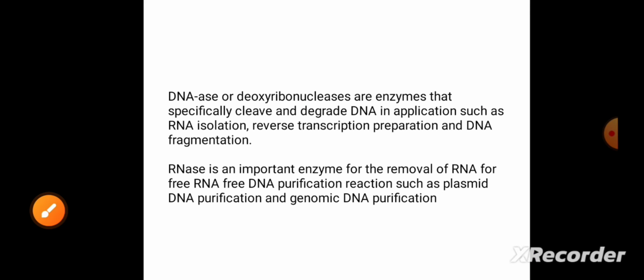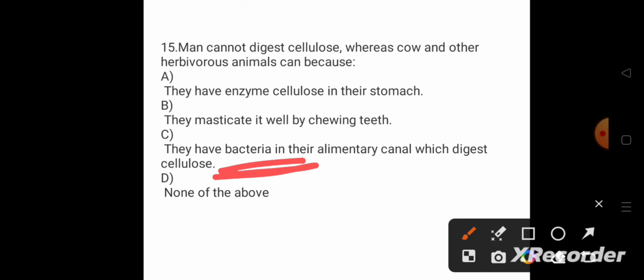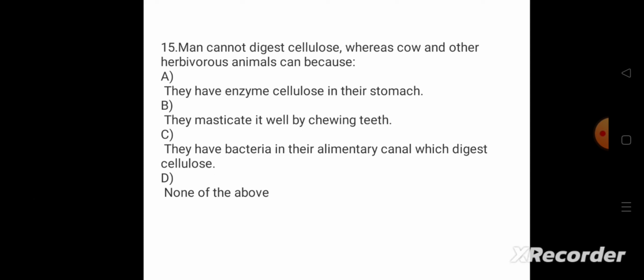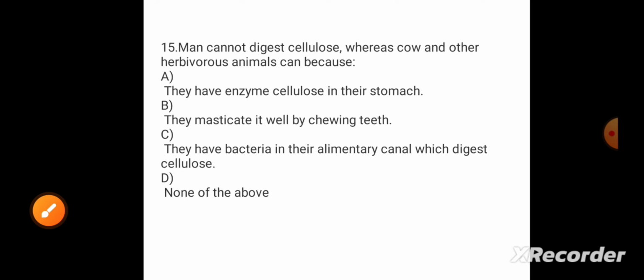Then coming to question number 15. Man cannot digest cellulose whereas cow and other herbivorous animals can. What is the reason behind it? The options: they have the enzyme cellulase in their stomach, no. They masticate it well by chewing with the teeth, no. And they have bacteria in their alimentary canal which digest the cellulose, yes. So this will be the answer. Because there are specific types of bacteria which help in the digestion process. So option C will be the answer. They have a special type of bacteria in the alimentary canal which digest the cellulose.